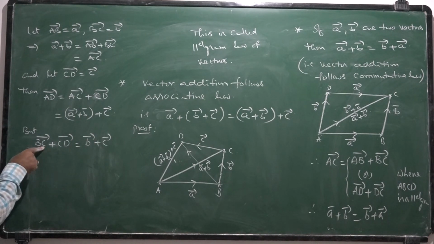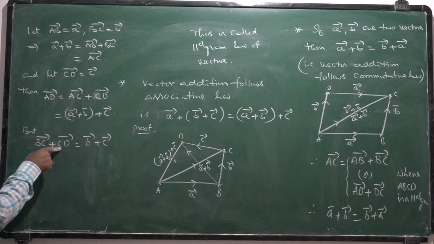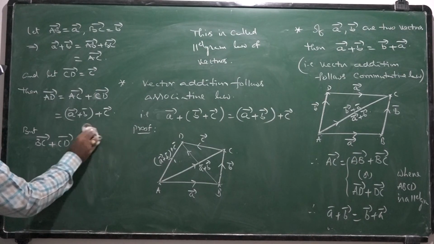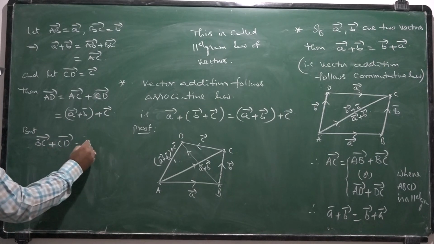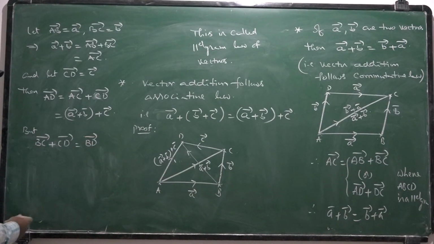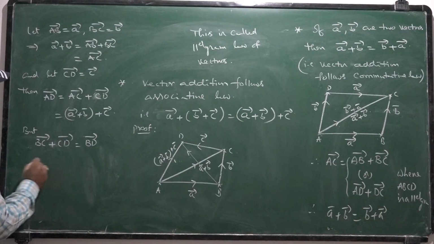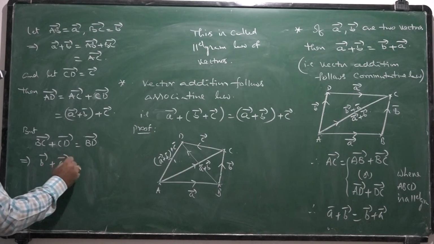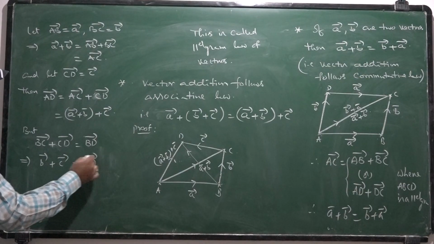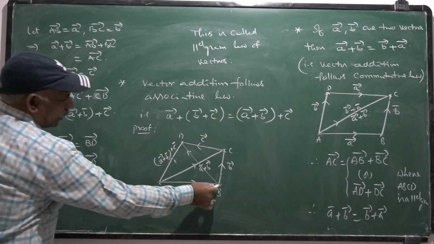The ending point of this vector is nothing but the initial point of the other vector, so the addition is possible between these two vectors. Hence you can write it as BD bar, that implies B bar plus C bar is BD bar itself. This is the vector BD bar.